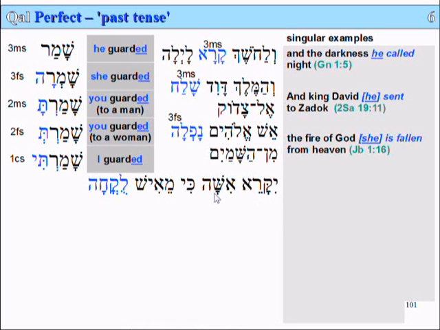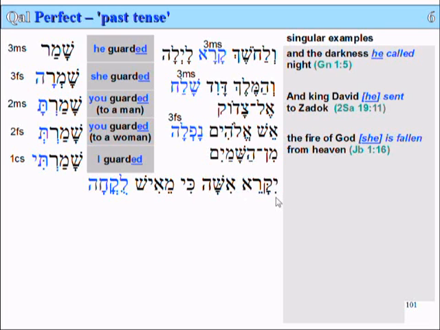Yakare isha ki meish lukacha. By the way, this is ki, it's not ke, because it's followed by this chirik. It's an i sound, but when it's followed by a yod, it becomes an e sound, like the i in machine. So it becomes an e sound when followed by a yod. So ke becomes e, ki.